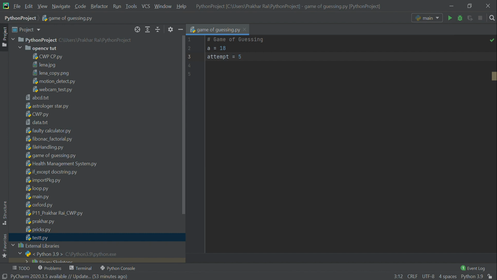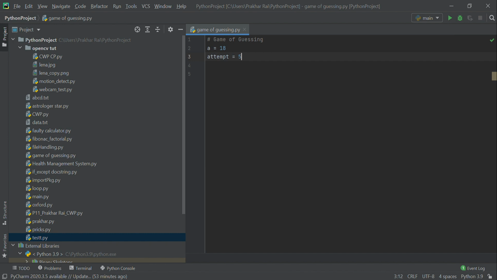And we can add more beauty to the code by suggesting that you have guessed it in x attempts. Let's say if the user gets it in the second attempt, the code should specify: congratulations, you have guessed the number right in x attempts. Let's say x can be anything between 1 and 5.